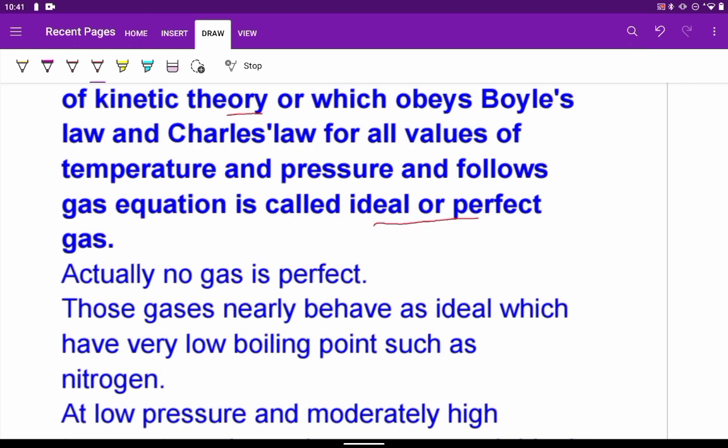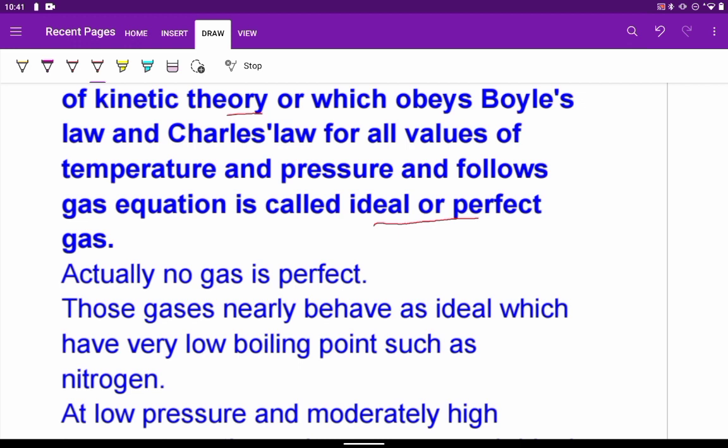So there was a faulty assumption, we can say, in the kinetic theory of gases, because it was postulated that intermolecular attractions are not present. And also the actual volume of the gas molecule was taken to be negligible. In reality, both these things don't happen.